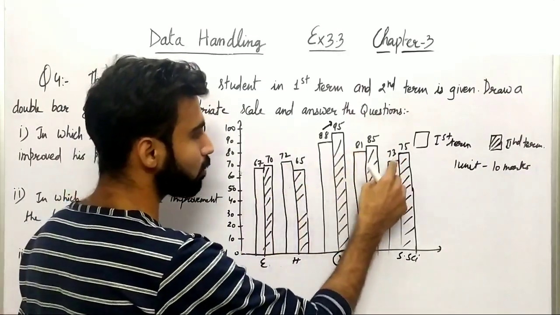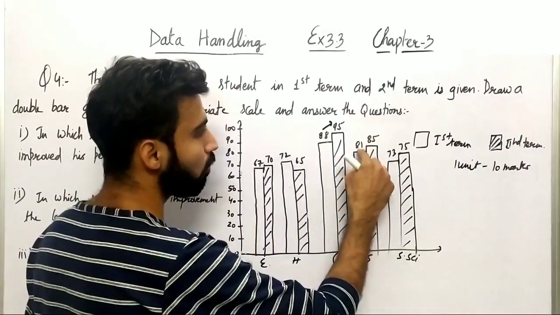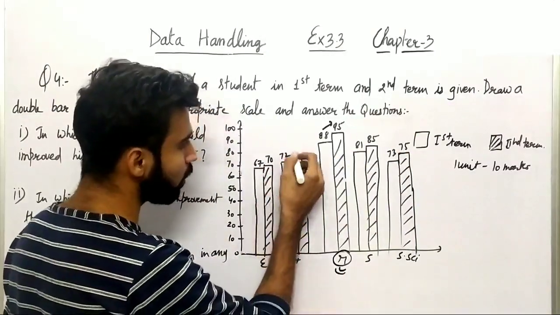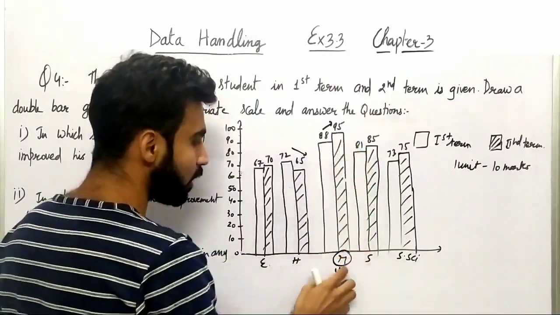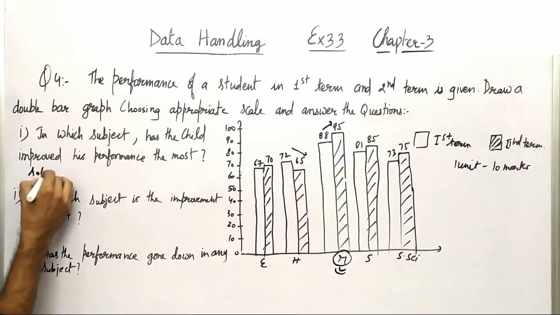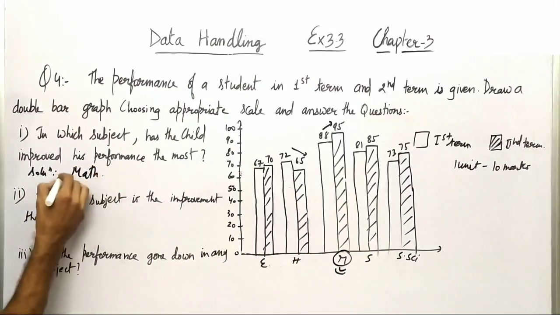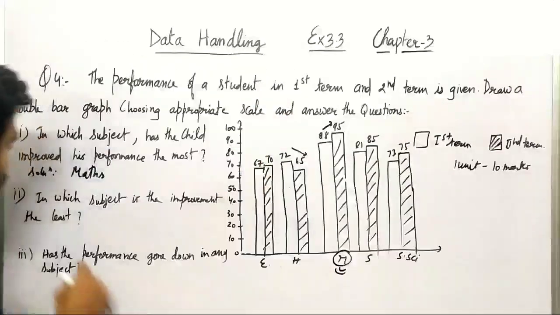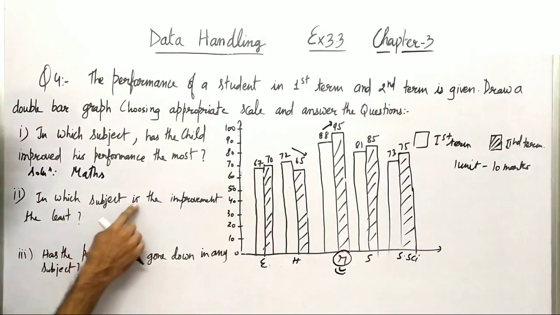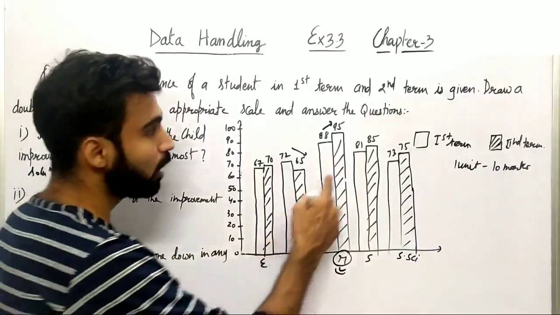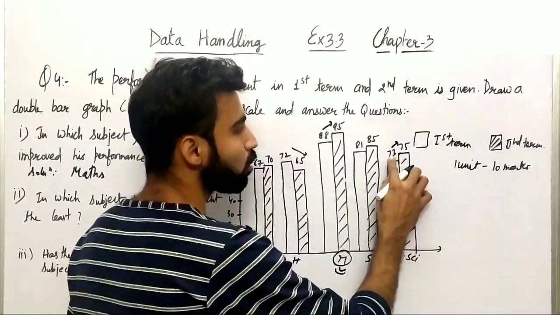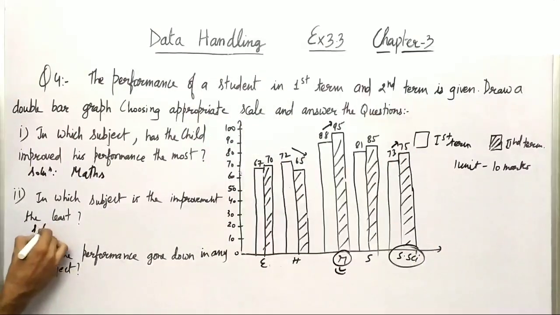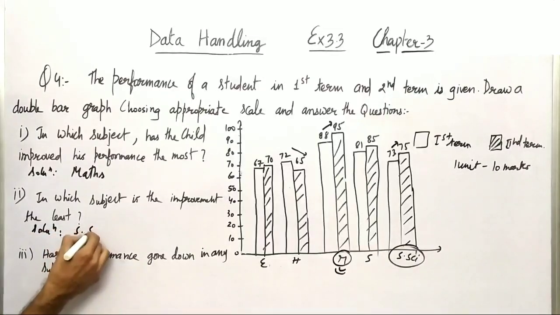You can see in the other subjects there is not much difference. There is only 4 marks, only 2 marks, only 3, and in Hindi actually the marks have gone down, right? So it's clear that the answer is maths, right? In maths the increment in marks is most. Now moving on to the second part, in which subject is the improvement the least? In which the fewest marks have increased. There is only an increase of 2 marks, and the subject is social science, right? So the solution will be social science.